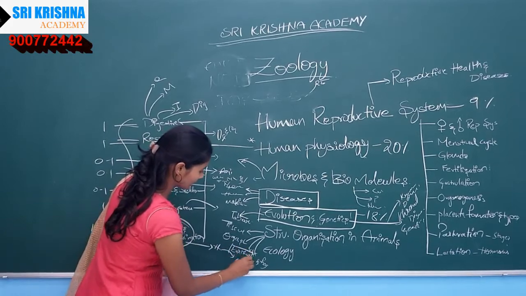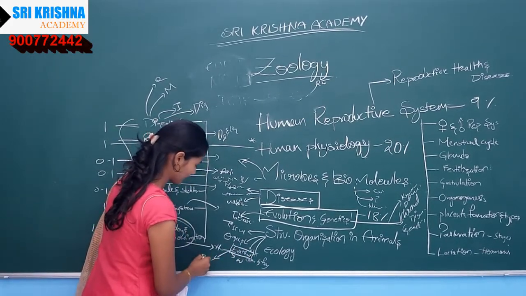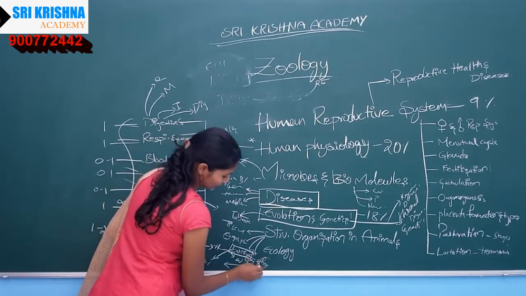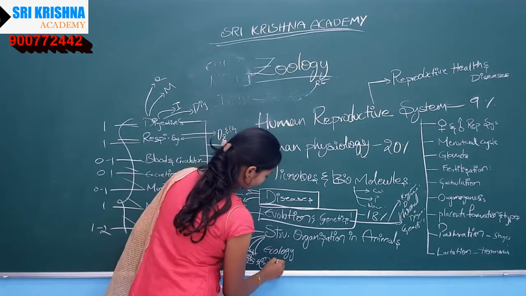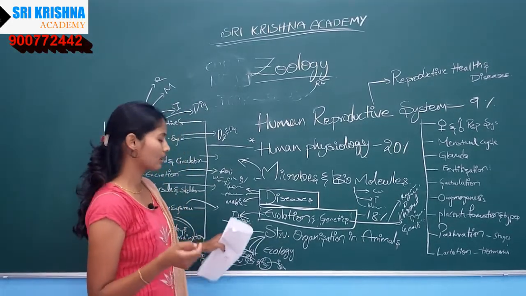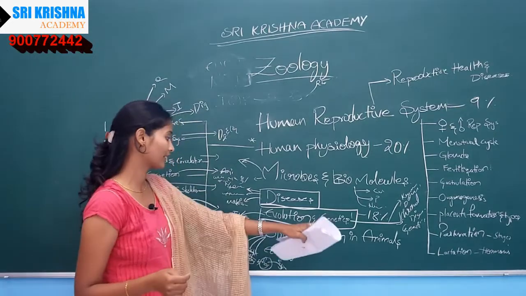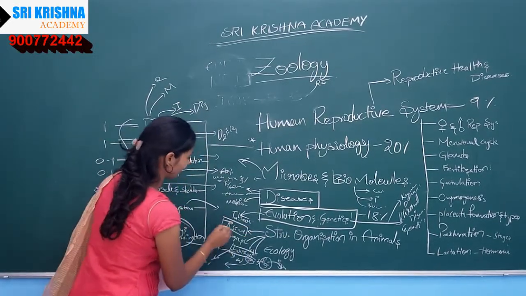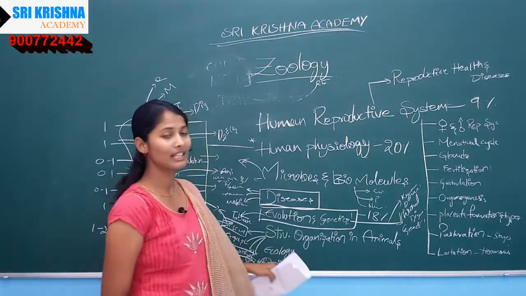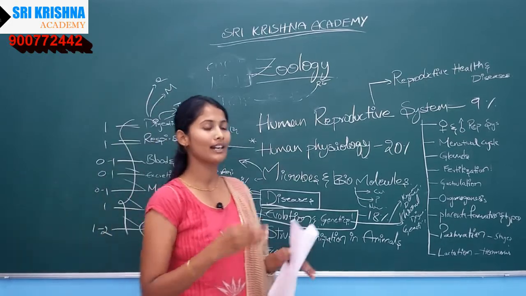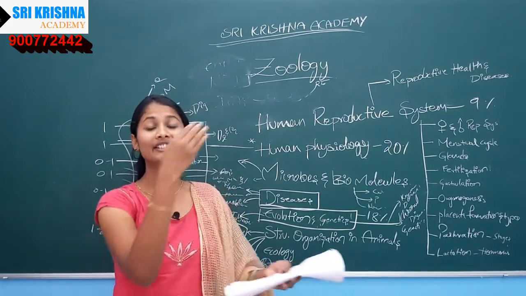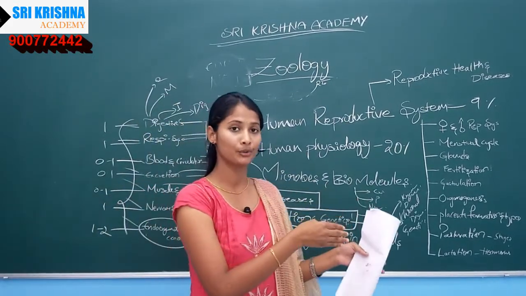In the earthworm they will mostly ask about the segments. In the cockroach, mouth parts. In the frog, the reproductive system maybe. I am not saying it is for sure, but these are very particular topics from structural organization, along with tissues, like connective tissue, dense connective tissue, simple tissues, and different types of tissues. They will ask what that particular tissue is in that part of the human body, like the alimentary canal or excretory system.